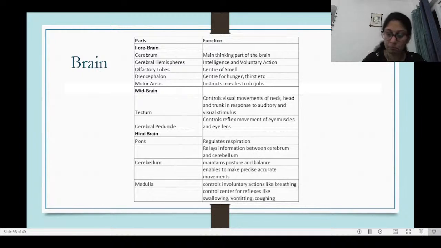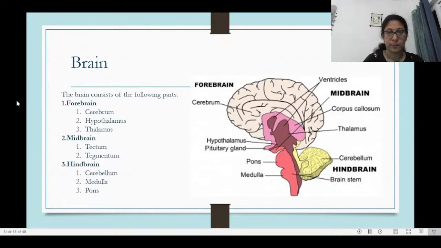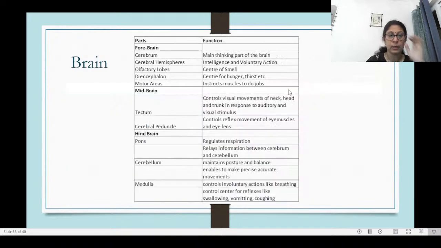So the cerebrum here, and then you have the different lobes which are present in the cerebrum. The olfactory lobe helps in the smell. The diencephalon helps in managing the feelings of hunger and thirst. And then there are different motor areas which instruct the muscles to do different jobs.